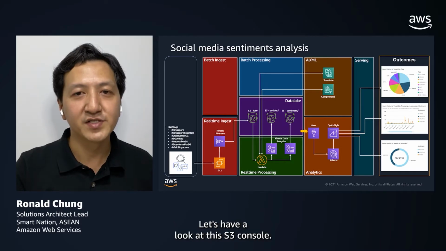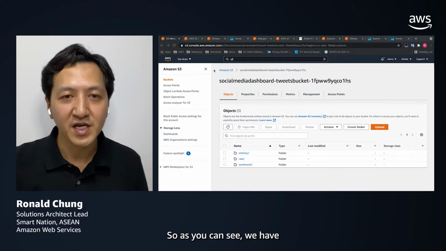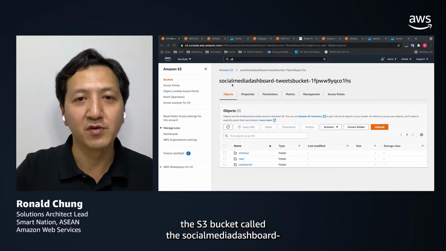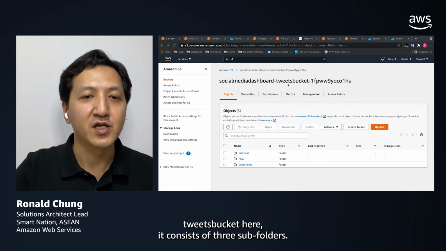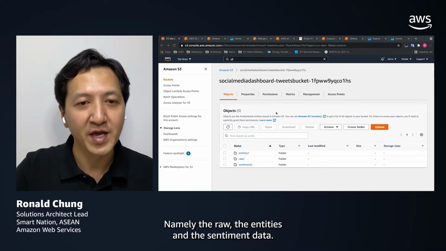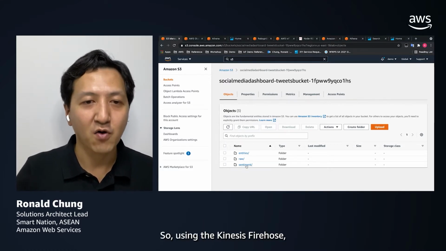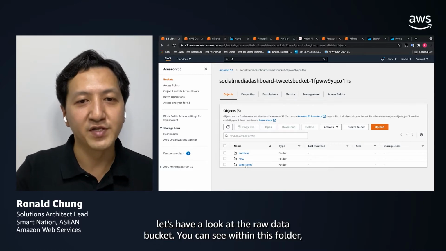Let's have a look at this S3 console. As you can see, we have the S3 bucket called the social media dashboard tweets bucket here. It consists of three subfolders, namely the raw, the entities, and the sentiment data. Using the Kinesis Firehose, let's have a look at the raw data bucket.